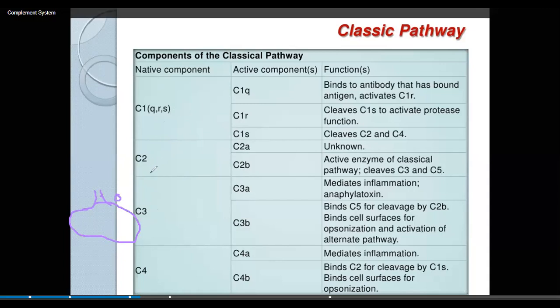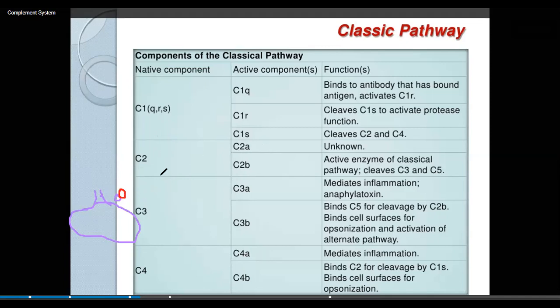First, C1 will be here. C1 will recruit C2 and C4, and C4 will be split into two types, C4a and C4b. C4b will bind here on the surface of the C1, and this complex will recruit the C2.